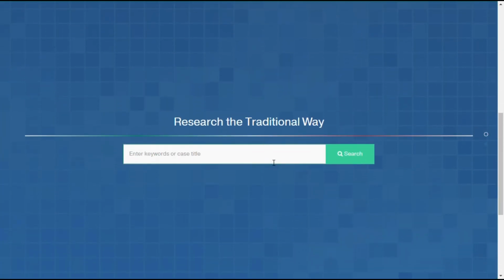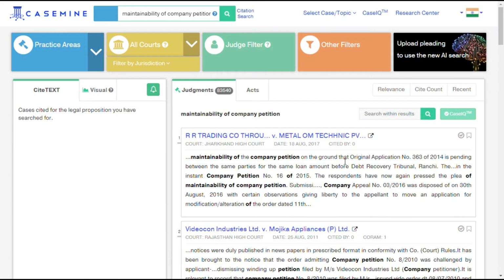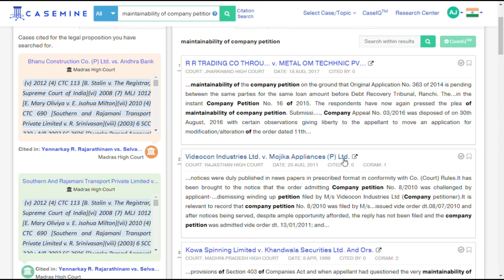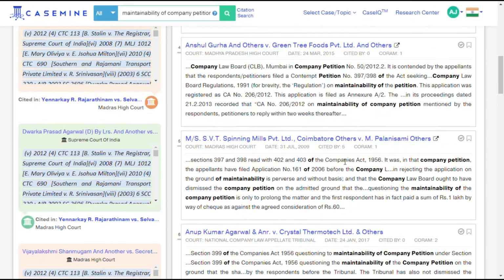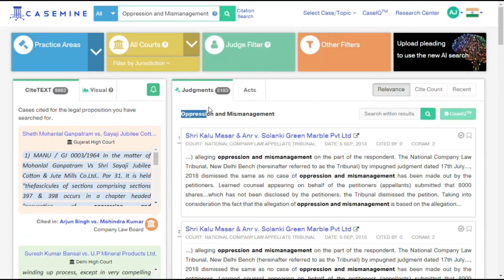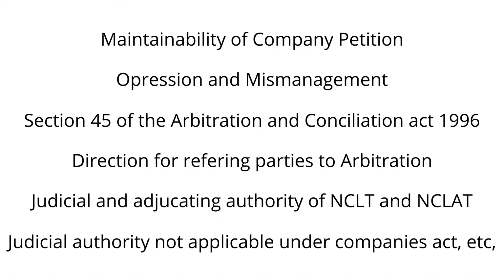Let us examine the results quickly. Searching for the keywords maintainability of company petition, retrieved various cases from different high courts and the NCLAT. Most of these results dealt with the winding up of a company, and did not match with the facts, as the only reference point was the keyword entered. Similarly, entering various other propositions like oppression and mismanagement or judicial and adjudicating authority of NCLT, only retrieved cases related to that single legal issue.